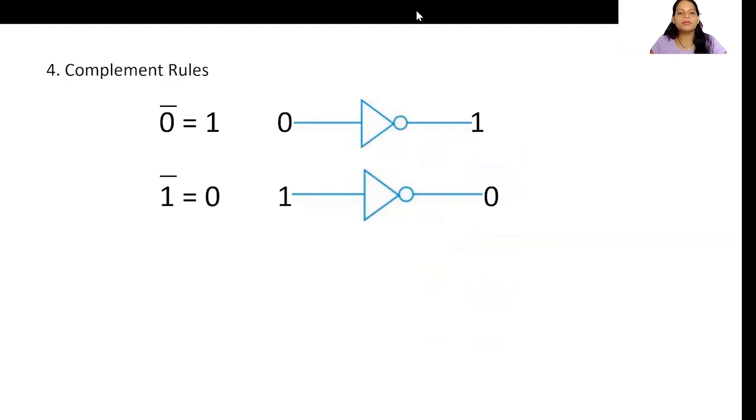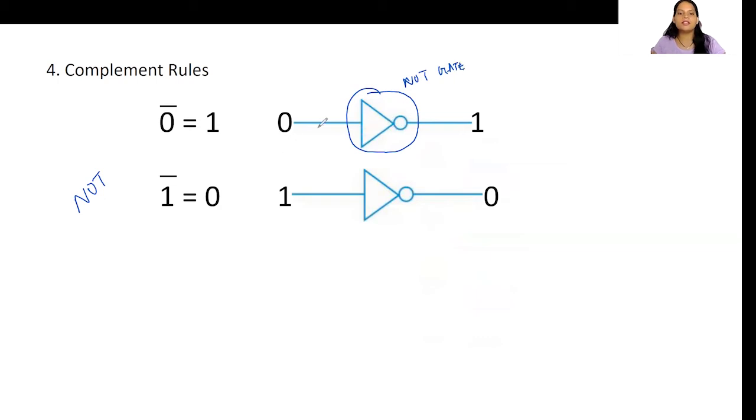So what is this complement rule? Here it says whenever we are complementing 0, we will get 1 as an output. Whenever we are doing the complement of 1, we will get 0 as output. So this is nothing but our NOT operator, isn't it? Do you remember this? This is nothing but our NOT gate, isn't it? We learned it in the last session. This is a NOT gate.